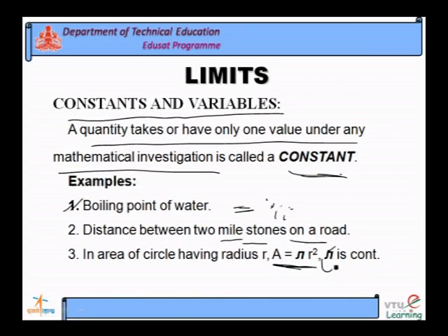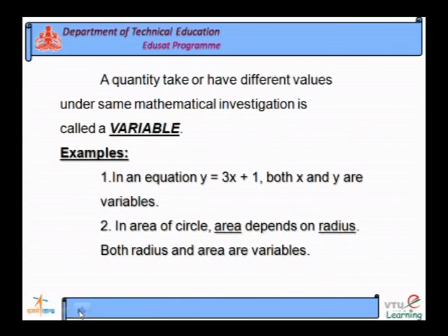Pi is a numerical value, and it is also a constant. So, constants are quantities which can take only one value under any mathematical investigation.